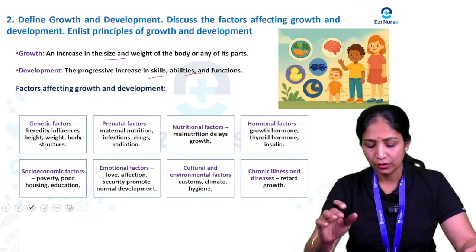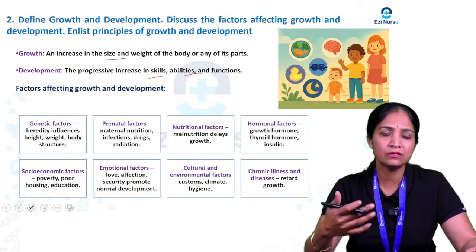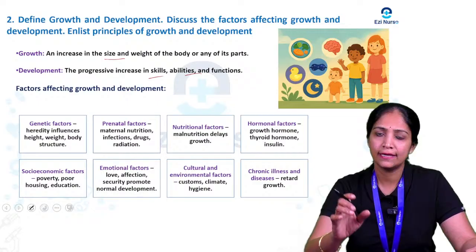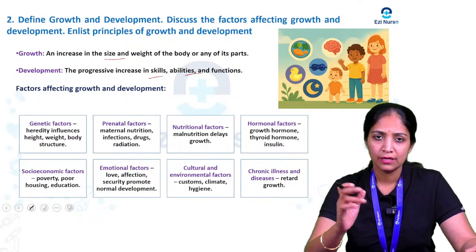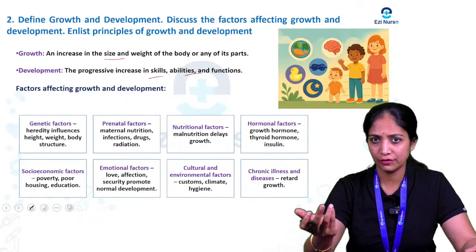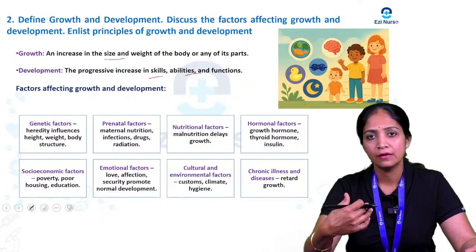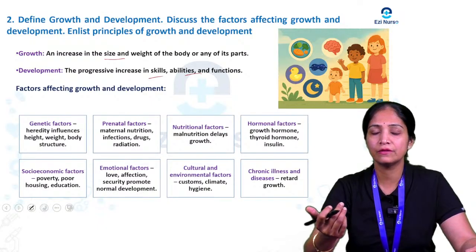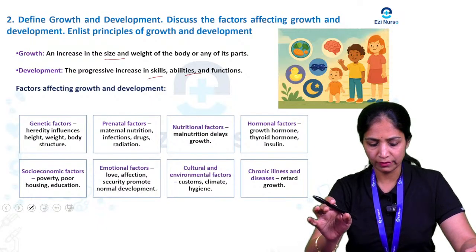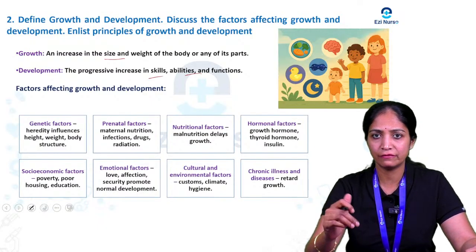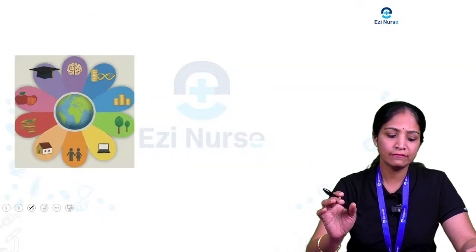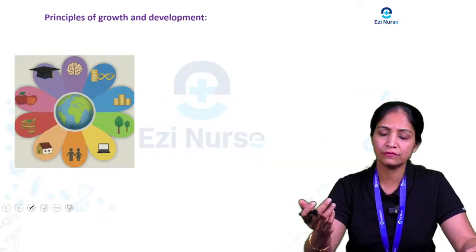Then one more is chronic illness. Especially in children under 5, they are more prone to infectious diseases, especially communicable diseases. Those who have frequent infections will have retarded growth and development of the baby. So these are the main factors affecting growth and development. Next we will see the main principles of growth and development.